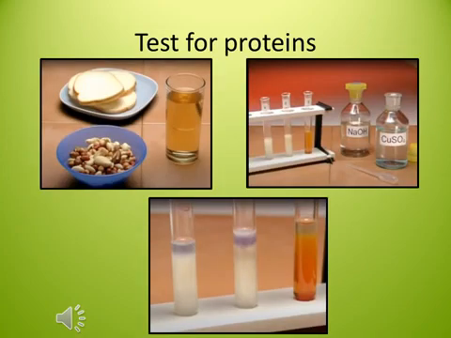In order to test the presence of protein in any food sample, we add a solution of sodium hydroxide and copper sulfate. If the solution color changes to purple, it confirms the presence of protein. For example, if we have 3 food samples of almonds, egg yolk and bread, and we add the solution of sodium hydroxide and copper sulfate, we see that we get the darker purple color for the almonds, thereby confirming the presence of more protein in almonds.